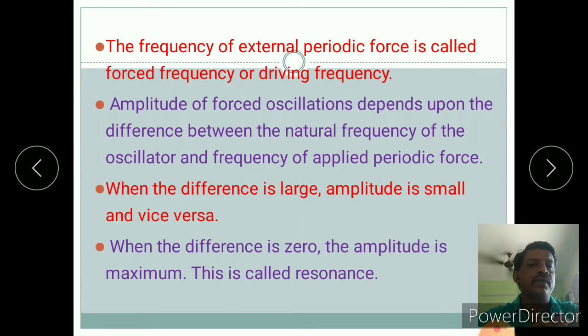If both are equal, then we say that it is resonance. When the difference is large, the amplitude is small, or vice versa. When the difference is zero, the amplitude is maximum. This is called resonance. So forced oscillation is one type of example of resonance. This is one important thing for MCQ.